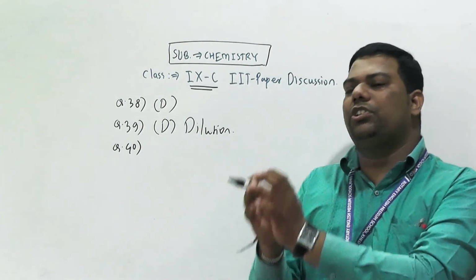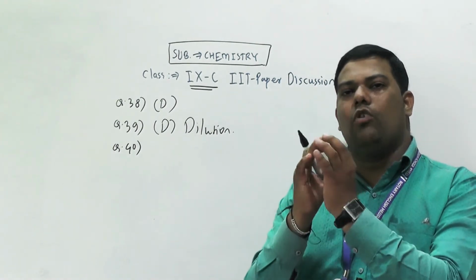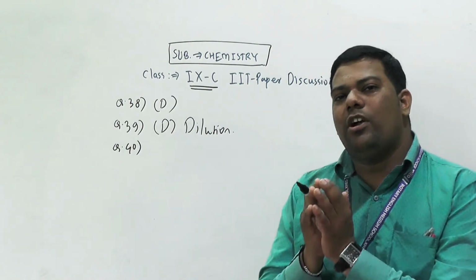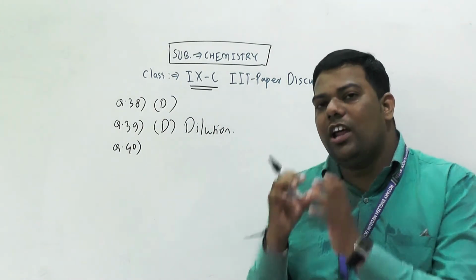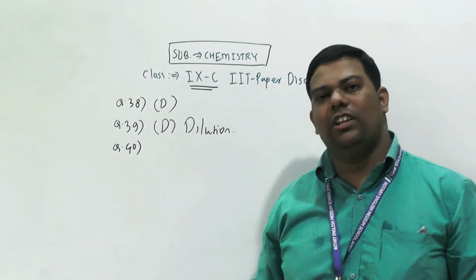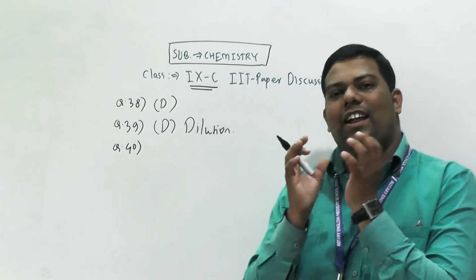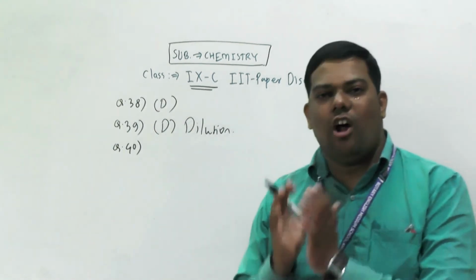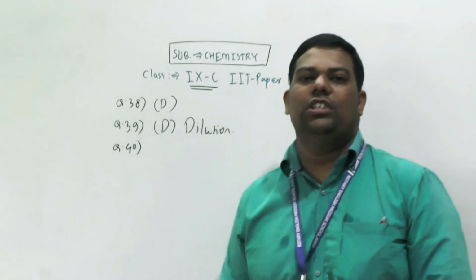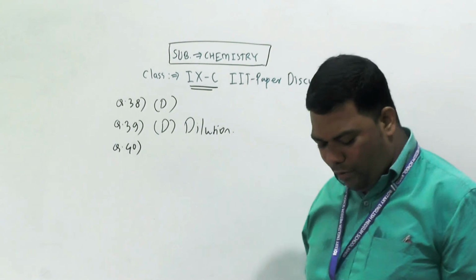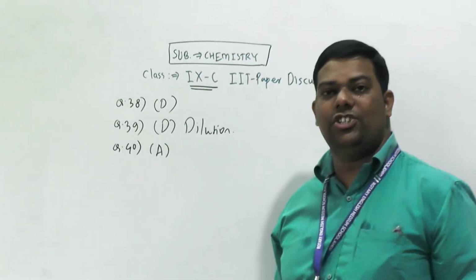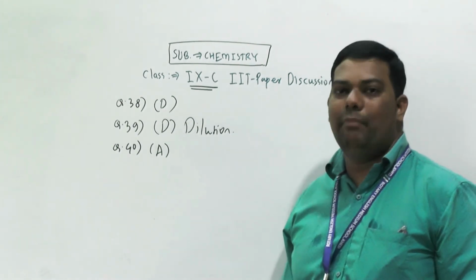If you heat this mixture in the round bottom flask, whatever has the first boiling point is collected first. So first you will get acetone, then whatever remains in the round bottom flask is water, because its boiling point is higher. Understood? So the method is A, simple distillation.